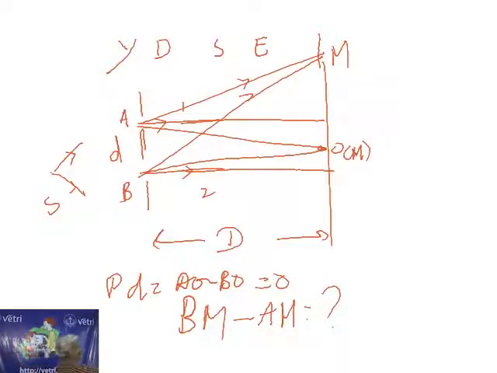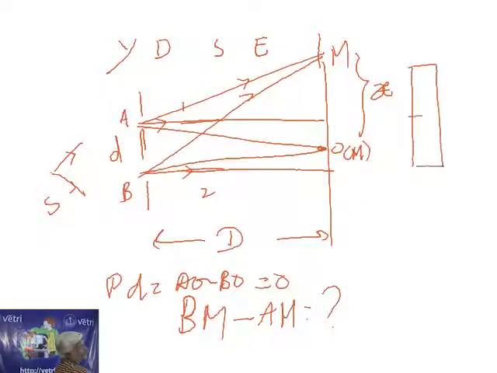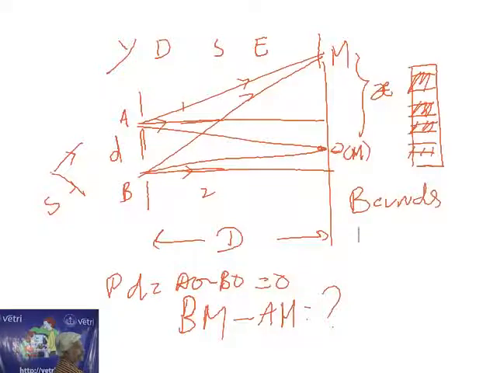So this distance of M is x, and M may be bright or dark. In between, alternate bright and dark bands are formed. This is the condition we have to understand. The central light is always maximum, and on either side alternate bright and dark bands are formed. These are called interference bands or interference fringes.